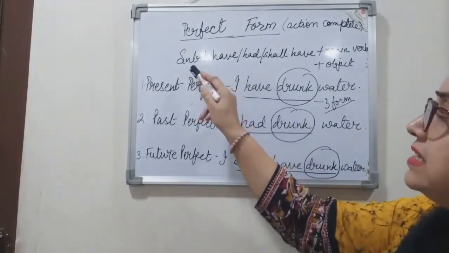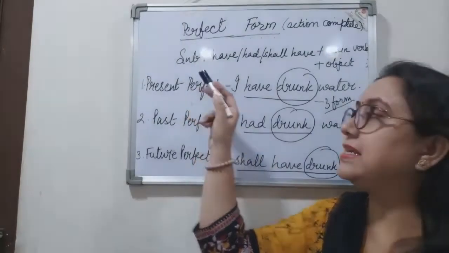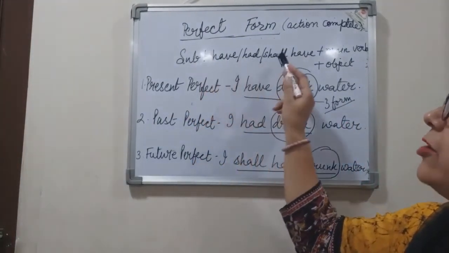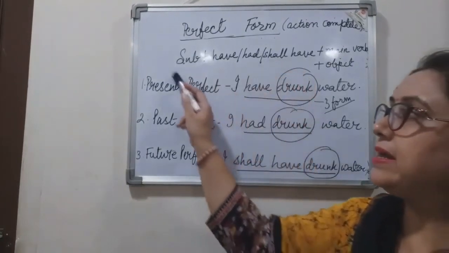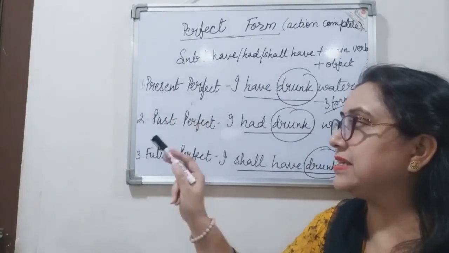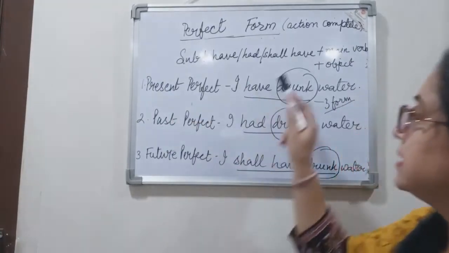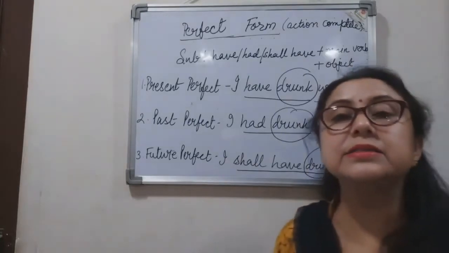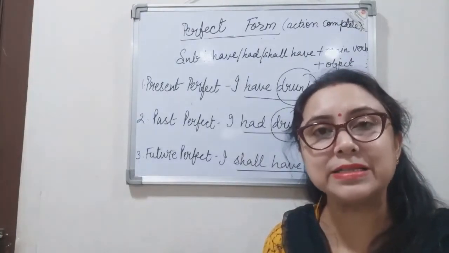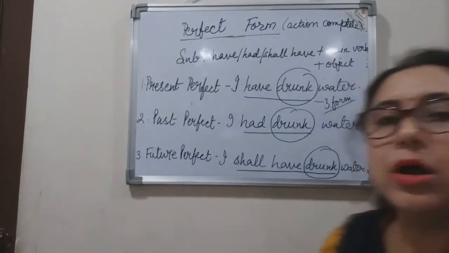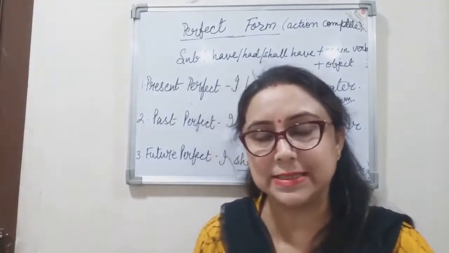So, now let us see the basic structure of these sentences. Subject plus have, had, or shall have, depending upon the time, whether it is present tense, past tense, or future tense. And then after that, the main verb in its third form, that is the past participle form, and then the object or whatever is there present in the sentence.